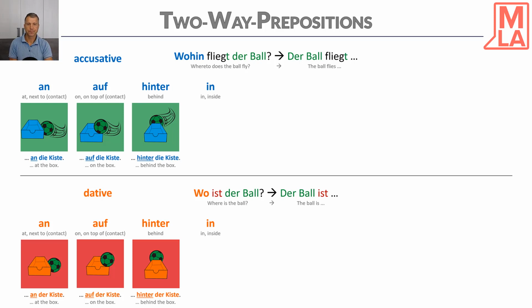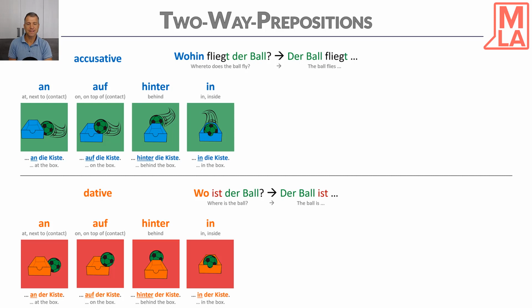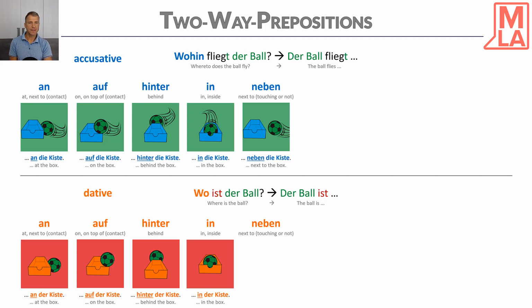In or inside. Der Ball fliegt in die Kiste. Ja, wohin fliegt der Ball? In die Kiste. Wo ist der Ball? Der Ball ist in der Kiste. Preposition neben, next to but not touching it. Or maybe yes, but normally it's not touching. Wohin fliegt der Ball? Der Ball fliegt neben die Kiste. Next to the box. Wo ist der Ball? Dative. Der Ball ist neben der Kiste.